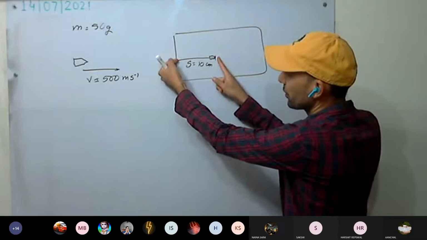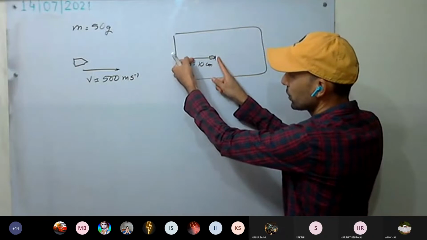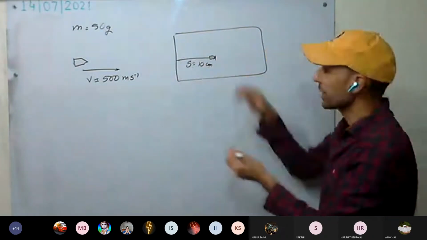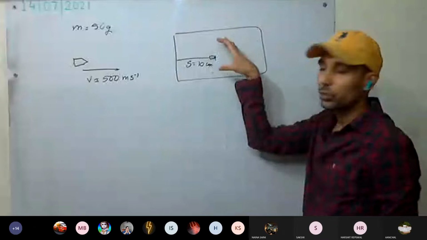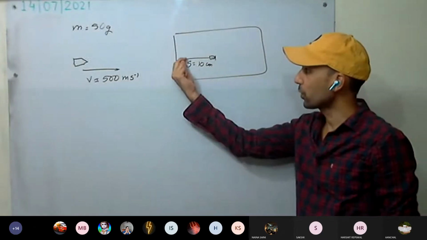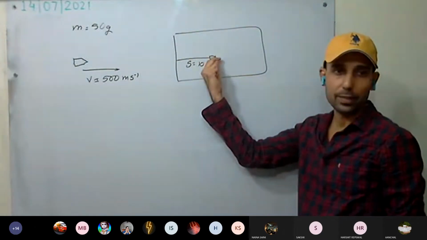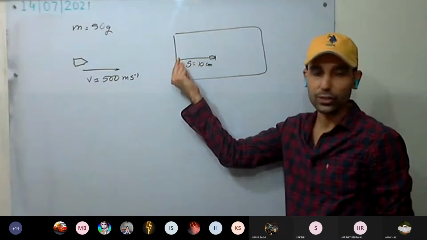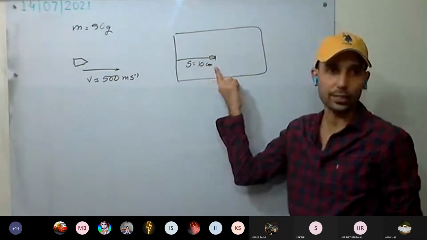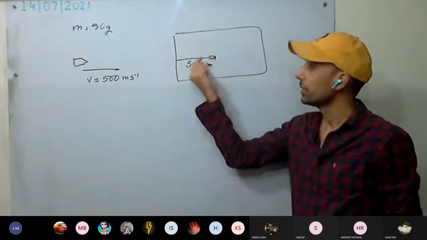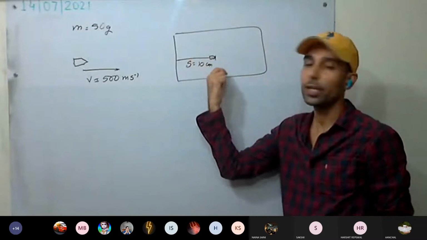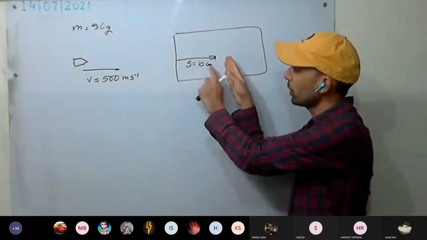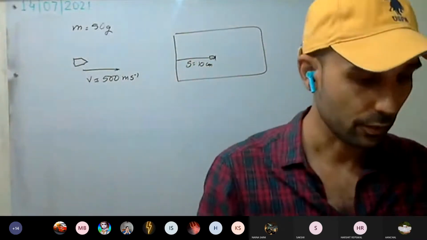See, after penetrating, what will happen? Friction force will be there. It will start to resist. As it enters, this body is going to resist. Because of that, it will stop after some time. So there is a resistive force which makes the bullet come to rest after covering how much distance? 10 centimeters.